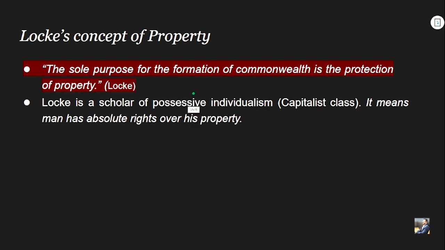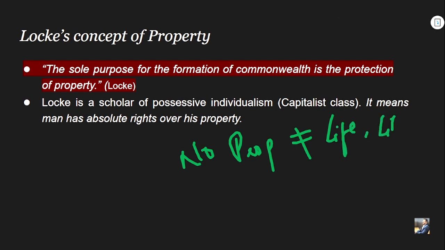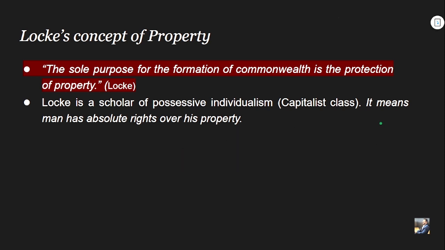And here we will be seeing how Locke is associating his idea of property with the absolute right of life and liberty. He says that if there is no property, there will be no life and liberty. Why? Because property or wealth makes the life of the individual meaningful. It brings what? Pleasure to the individual's life, and hence property makes individual lives worth experiencing and worth living.